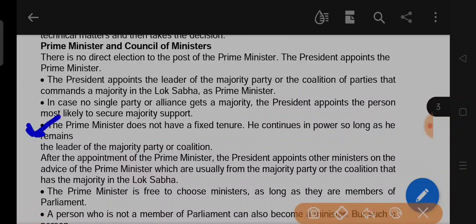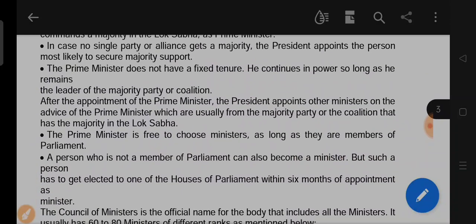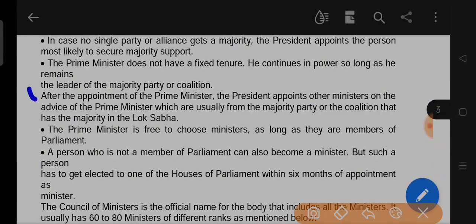The Prime Minister does not have a fixed tenure. He continues in power so long as he remains the leader of the majority party or coalition. After the appointment of the Prime Minister, the President appoints other ministers on the advice of the Prime Minister.